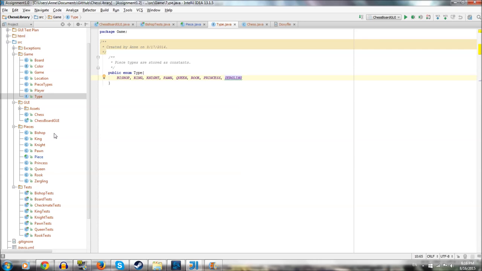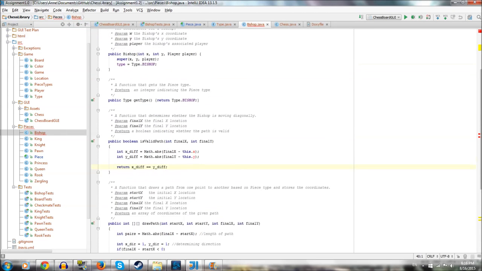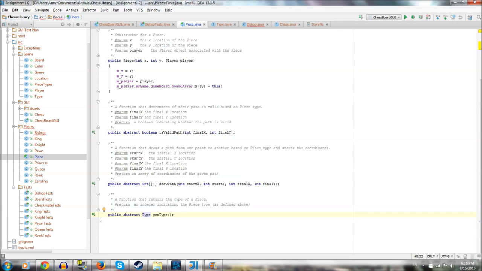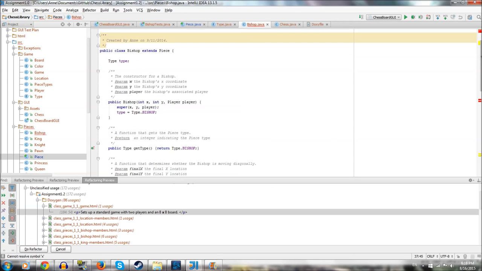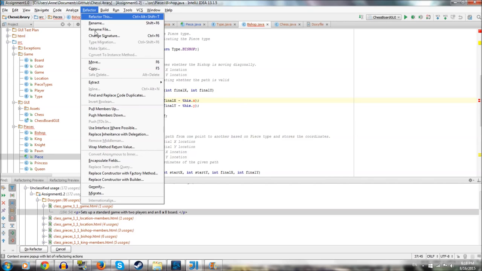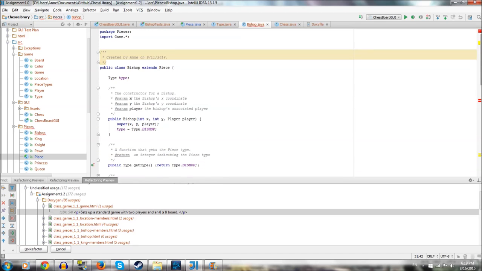But now let's look at an actual piece. So let's look at the bishop, just the first one. And now we have to change some things because this code probably won't function because I changed these up here. We can refactor this using the amazing refactor tools in IntelliJ, but let's not worry about it right now. So let's take a look at the bishop.